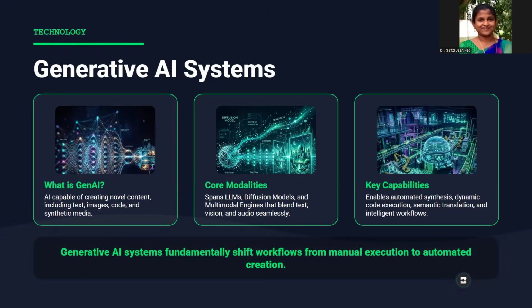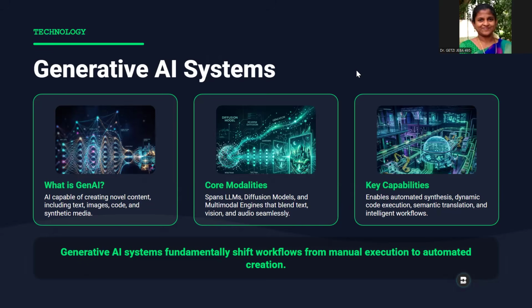Generative AI systems fundamentally shift the workflow from manual execution to automated creation. Example is AI assistants. They use natural language to communicate with humans. So output can be a natural language or a mix of natural language and formal language.